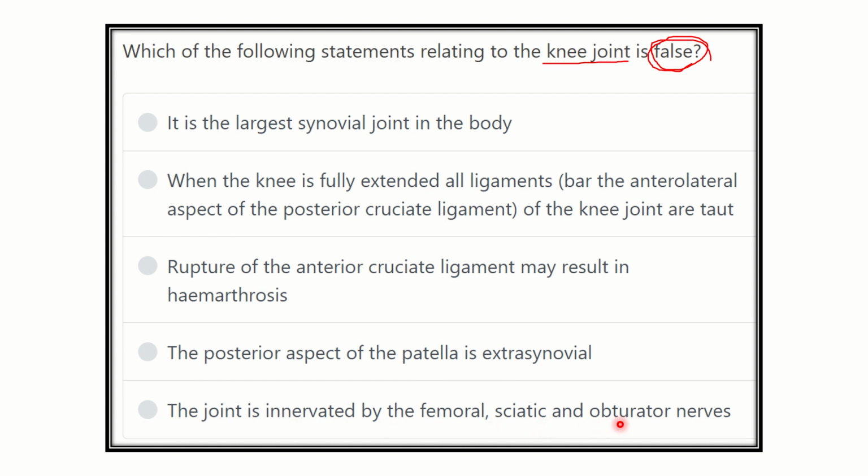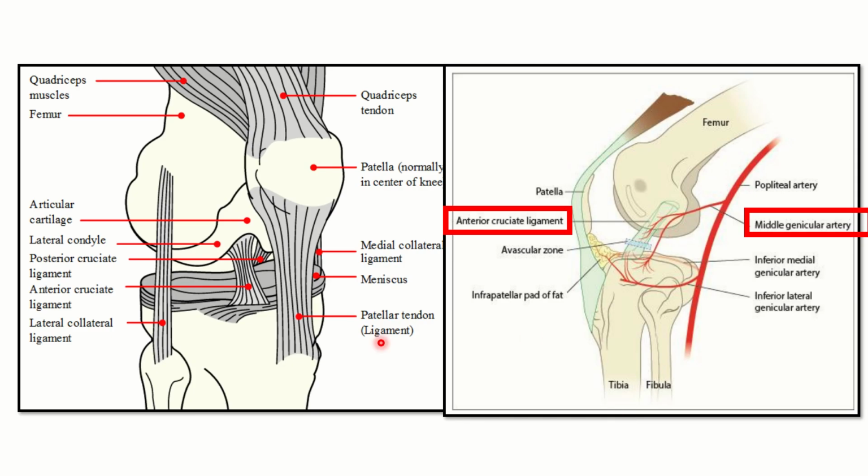Now we have to find out which of the options is not true relating to the knee joint. First of all, in the first picture we can see the knee joint and its different structures. This is the patellar tendon, here the lateral collateral ligament, and here the medial collateral ligament.